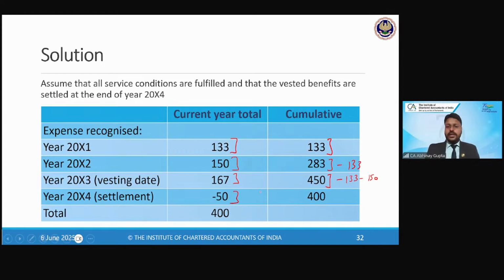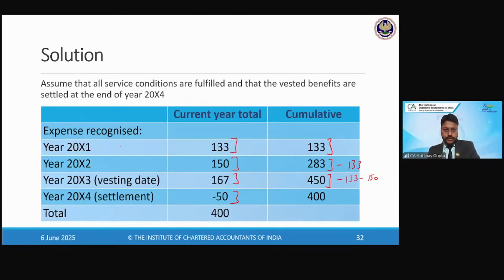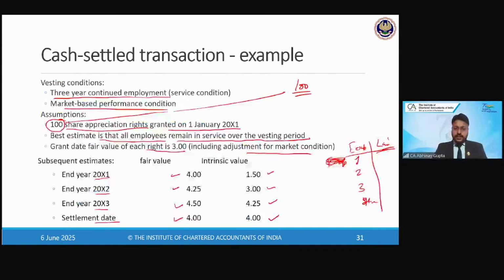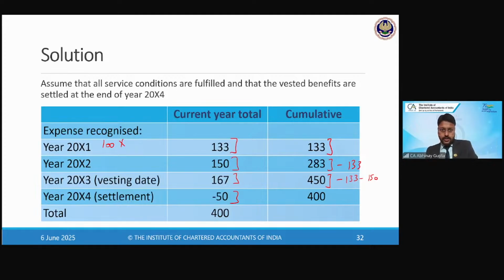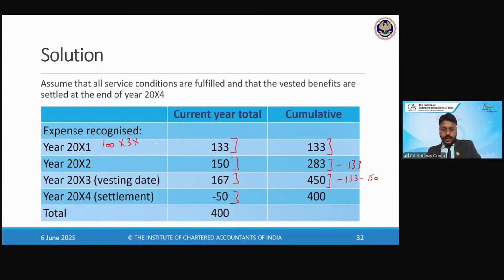Now we will see how the calculation is done. So for the year 1, how many options are there? 100, right? So 100 is the number of options, into what is the fair value on the grant date? The fair value on the grant date is 3 rupees, right? Into 3, into what is the period? The total period is 3 years. So into 1/3, right? So this gives us the value of 133, right? For the year 1, right?